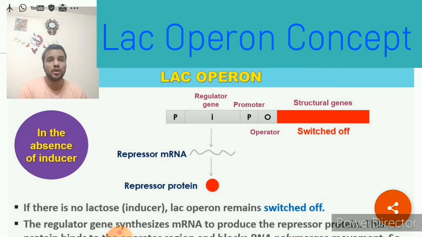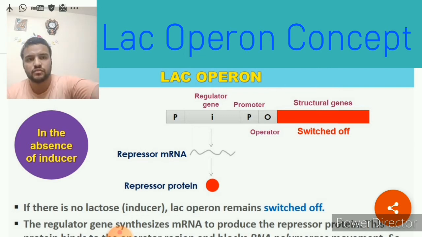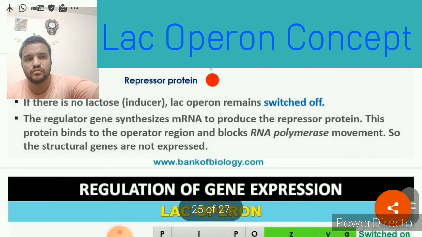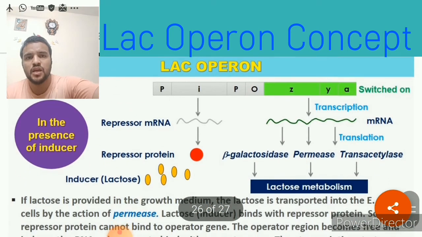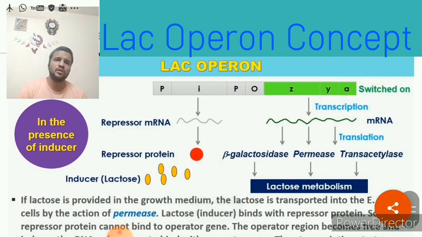Next we'll talk about the presence of lactose. In the presence of lactose, again the regulatory gene I produces the repressor mRNA, which produces repressor protein, but now the inducer lactose is present.